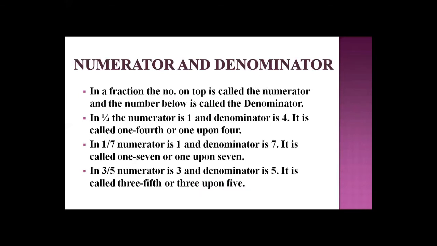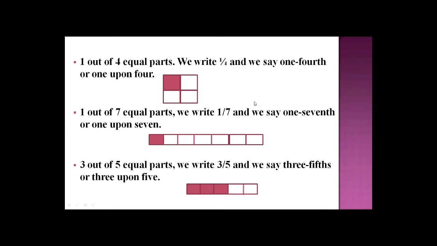Numerator and denominator, as I already told you in the previous slide. Here, in a fraction, the number on the top is called the numerator and the number below is called the denominator. Here you see the number on the top is 1 and the number below is 4. So this is the numerator and this is the denominator.